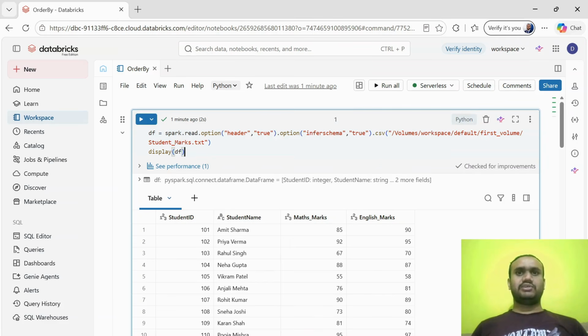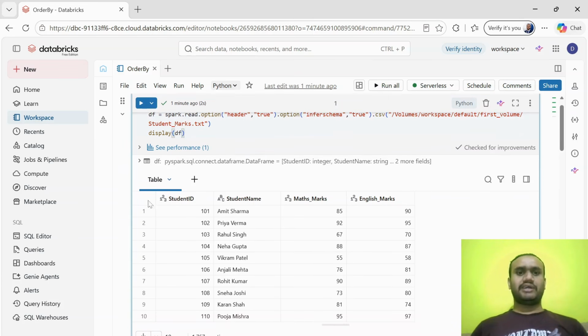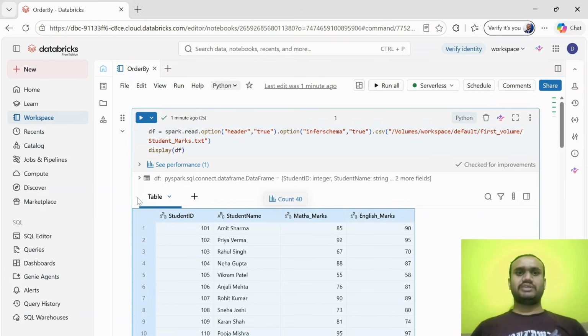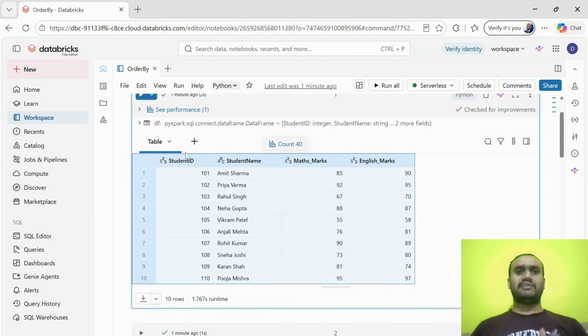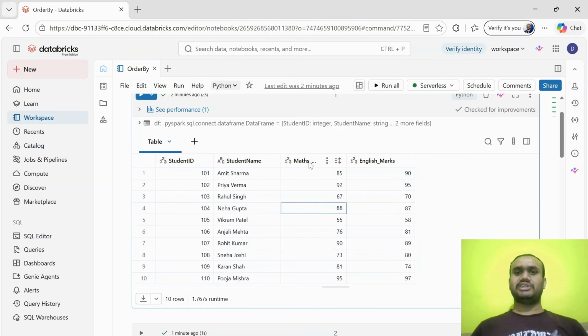In our last videos, we learned and calculated the percentage of students based on the marks they achieved. So this is the student data frame we have used in our past videos, how to read it and how to calculate the percentage. Everything we have covered in our past videos. This is the student data frame as a raw data set, which contains the student name and their marks in both subjects, mathematics and English.